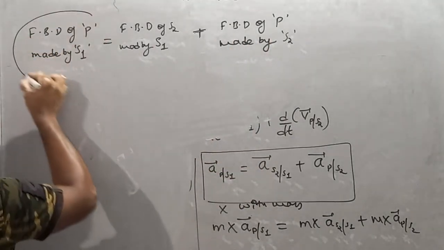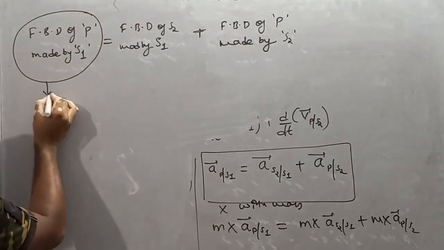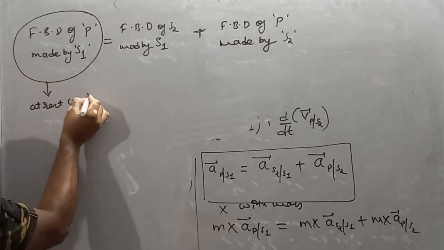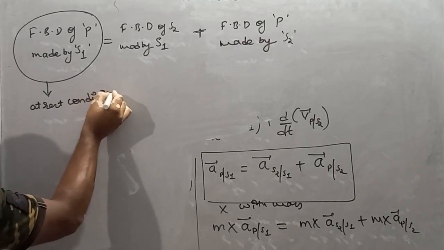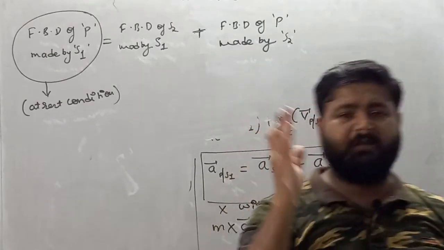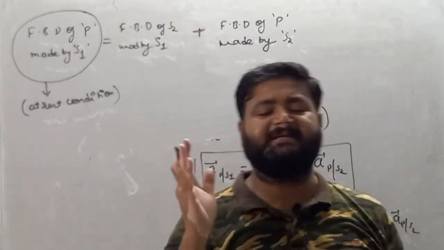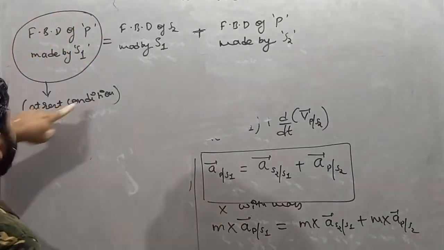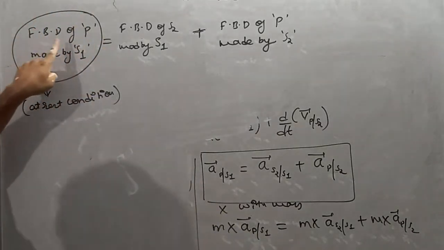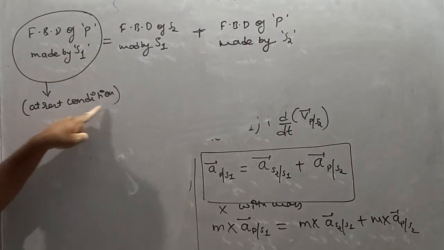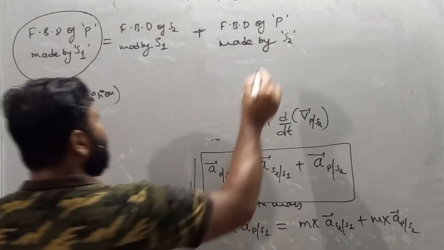Now see, s2 is in motion, s1 is at rest. Remember, right? Try to understand. This is basically FBD at rest condition, which we are familiar with, because in previous cases the FBD is always made under the condition of the observer being at rest. So this FBD of p made by s1 is at rest condition.